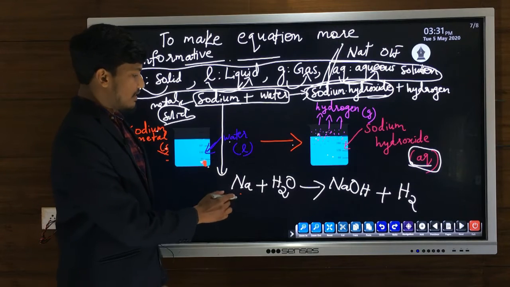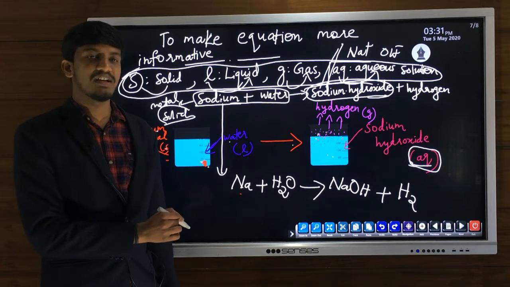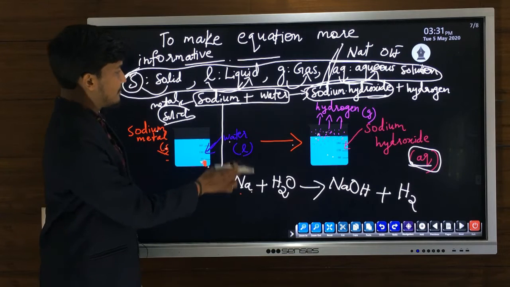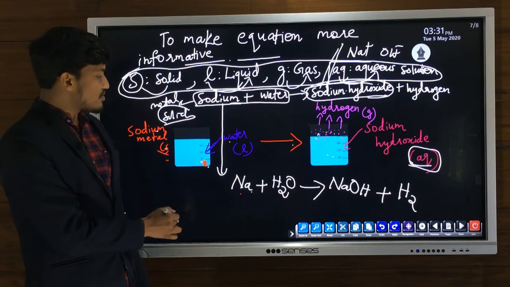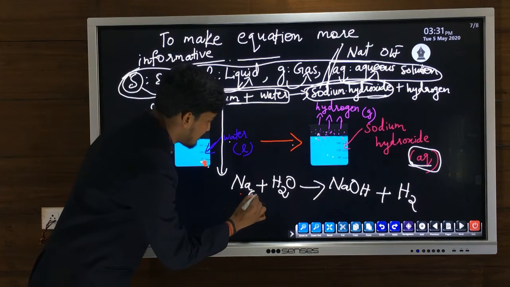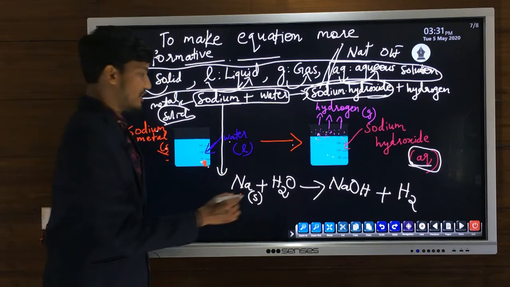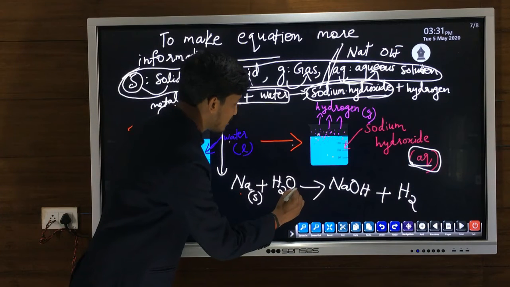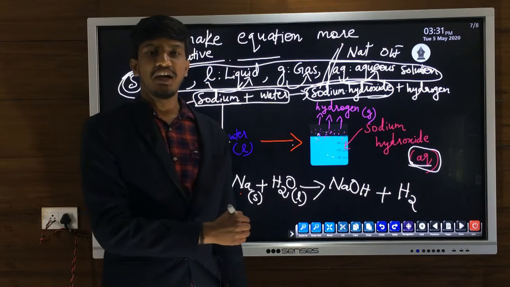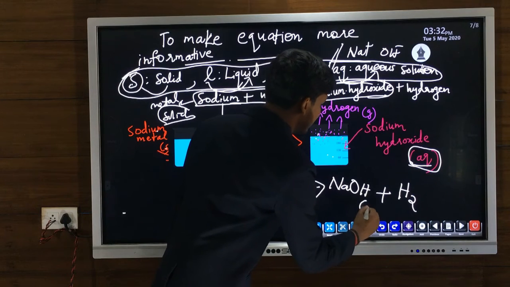Now we can represent the physical state. So this is the chemical equation. To make it more informative, we can represent the physical state using these abbreviations. First sodium. Sodium is in which state? Metal, so solid state. For solid we will write small letter s in brackets. H2O, water, liquid state. For liquids we will use the abbreviation small letter l. Then the products. First product, sodium hydroxide, it is aqueous solution. So for aqueous solution we will use aq.